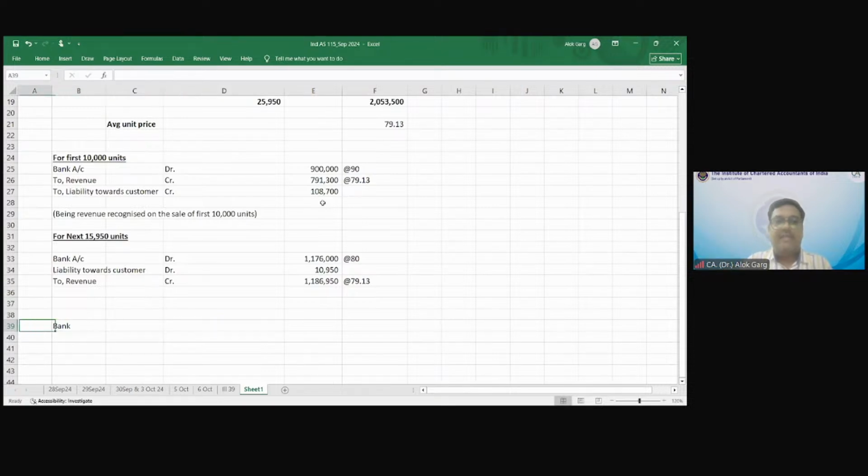So ideally, what should be your full numbers? What should be your total numbers in the financial statement? What is the total amount of bank? How much unit is there? 25,950 units revenue. What should be your revenue?